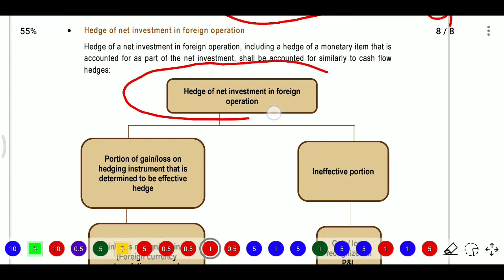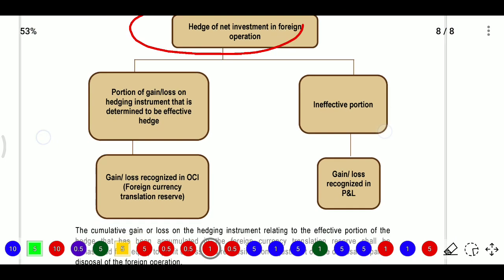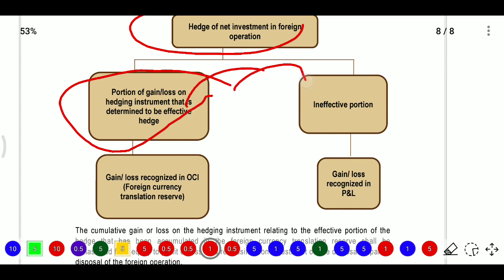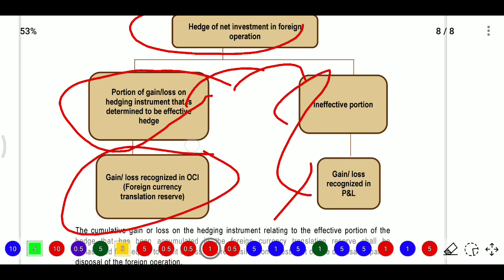In a hedge of net investment in foreign operations, only the portion of gain or loss on the hedging instrument that is determined to be an effective hedge is treated separately. So we need to see whether it is an effective hedge or ineffective hedge. If it is the ineffective portion, it will be recognized in profit and loss. If it is the effective portion, then the gain or loss will be recognized in OCI, that is the foreign currency reserve.